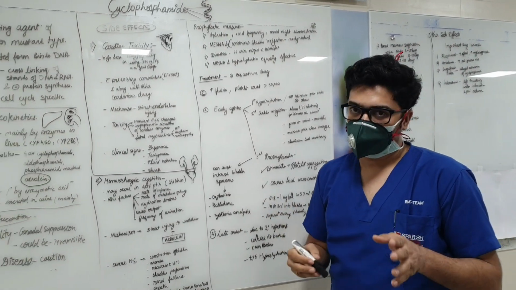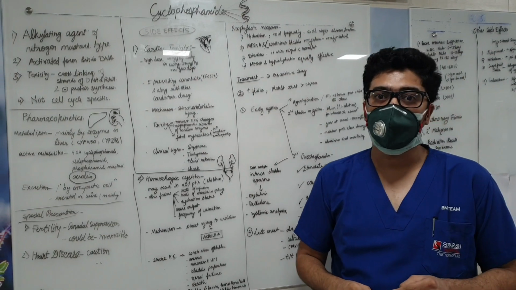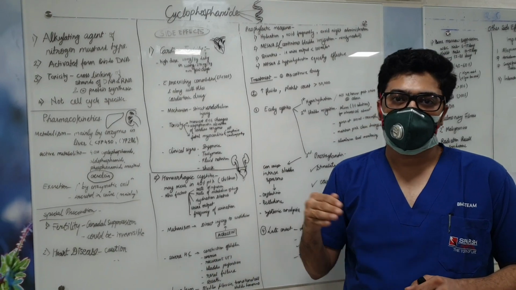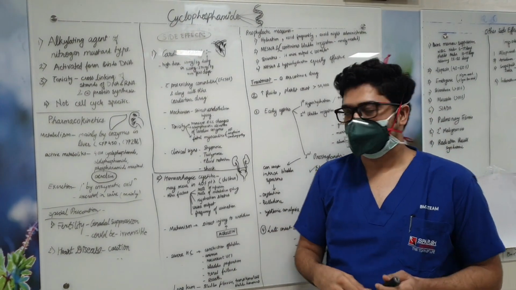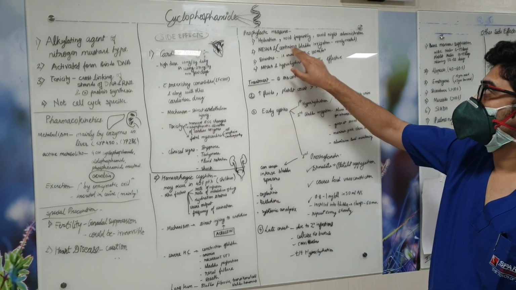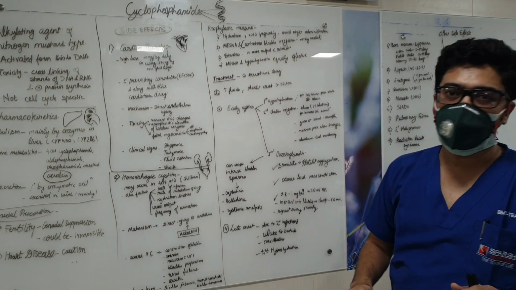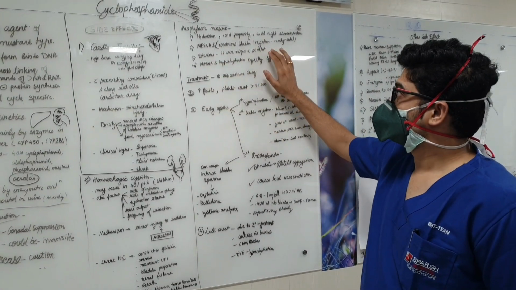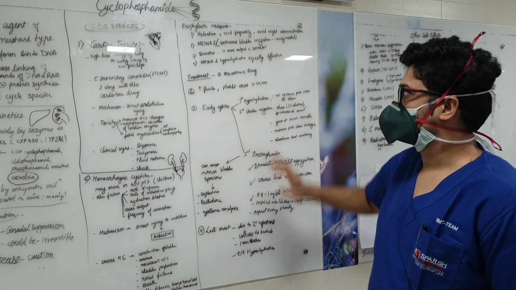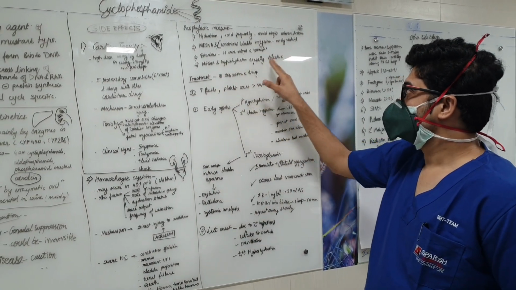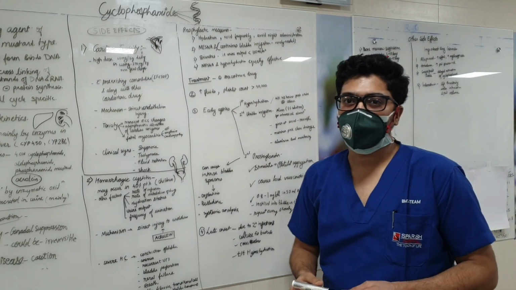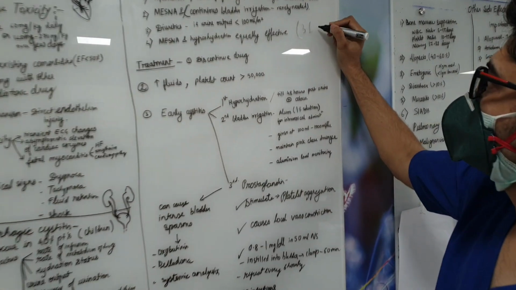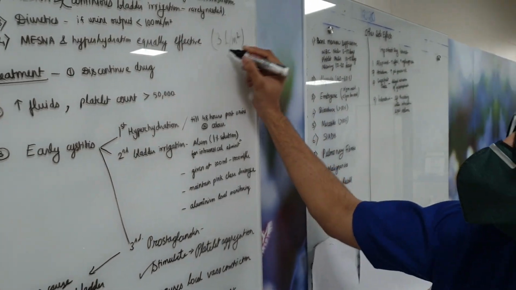Generally, whenever we give cyclophosphamide, we give 400 mg per meter square of Mesna during the administration of cyclophosphamide, then again after 4 hours, and it is repeated after 4 hours. There can also be use of continuous bladder irrigation, but we generally don't use it. We can give the patient diuretics if the urine output is less than 100 ml per meter square. Mesna and hyperhydration are equally effective. So what exactly is hyperhydration? Hyperhydration is fluid of 3 liters per meter square in 24 hours.